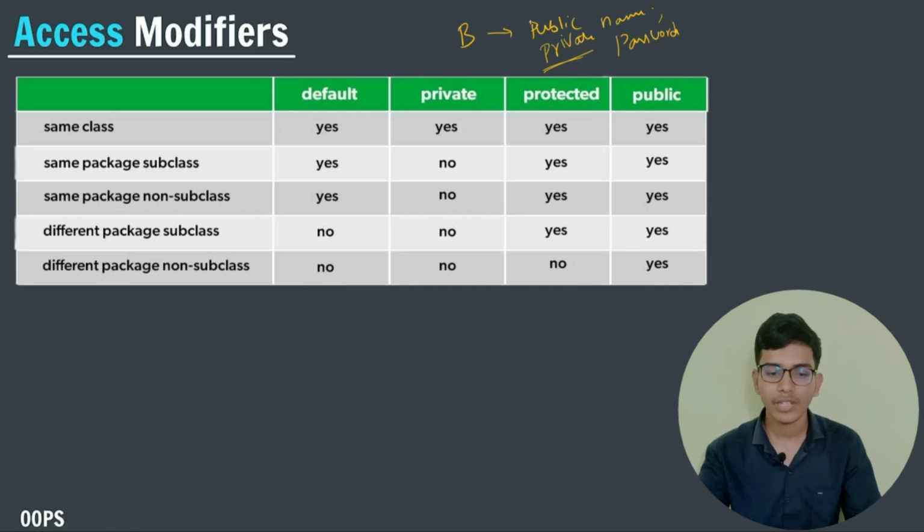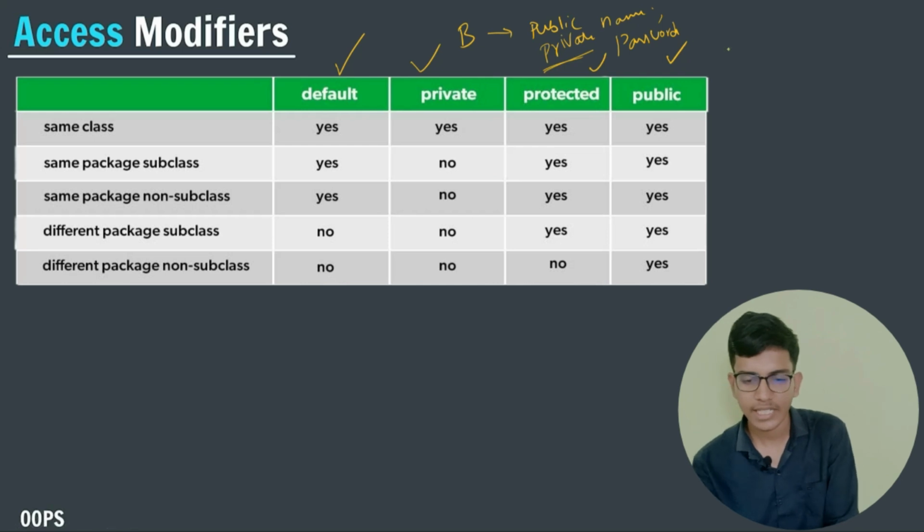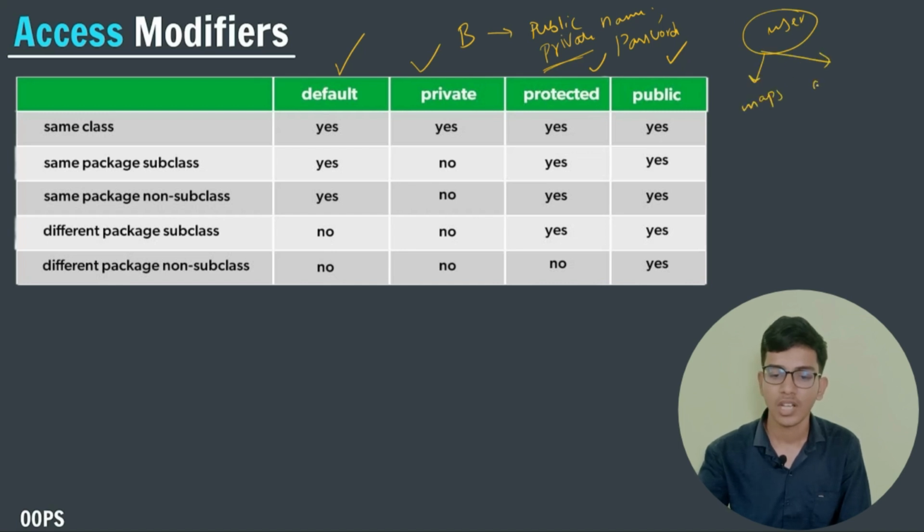In Java we have four access modifiers: default, private, protected and public. Let us take another example. Suppose our user is using Google Maps, GPay and Chrome.